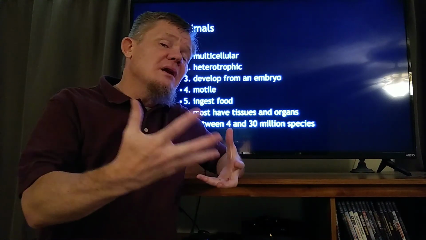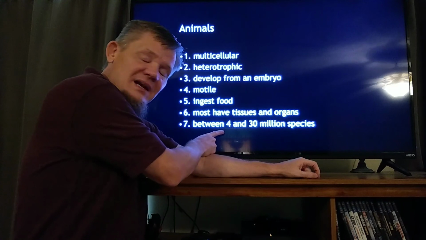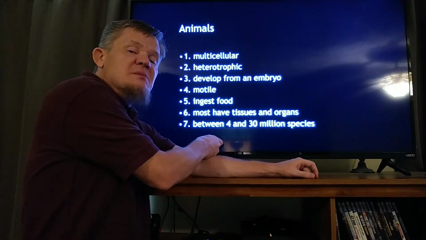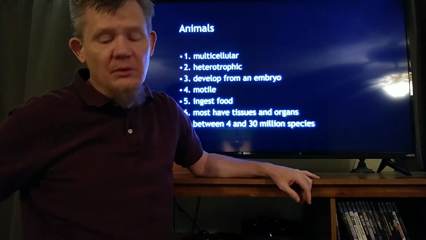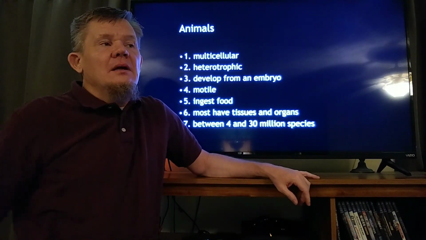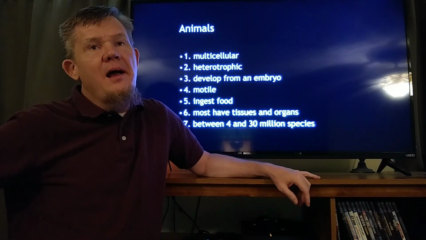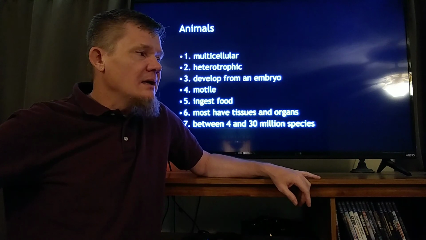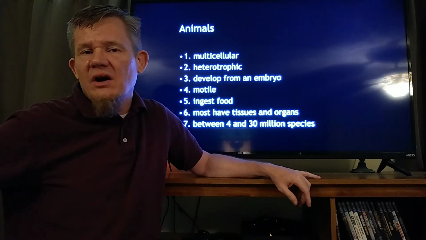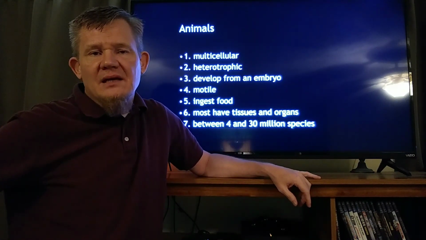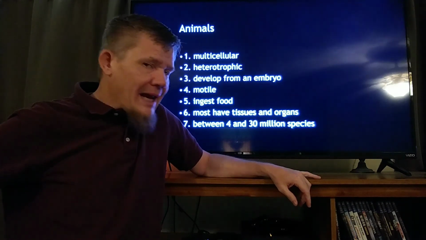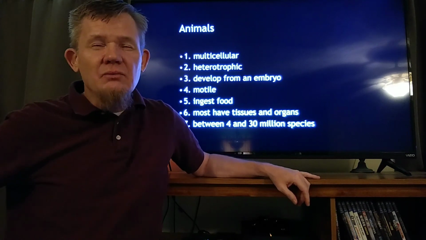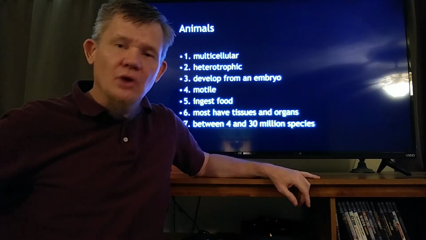So 1.5 million, that is not even half of what this guess is down here. There's between 4 and 30 million species of animals total on the planet. And the question is, well, number one, why is the range so big? And number two, is this really just a shot in the dark? Is this just a random guess? It's not a random guess, but it is a guess. Because how do you know how many you don't know?